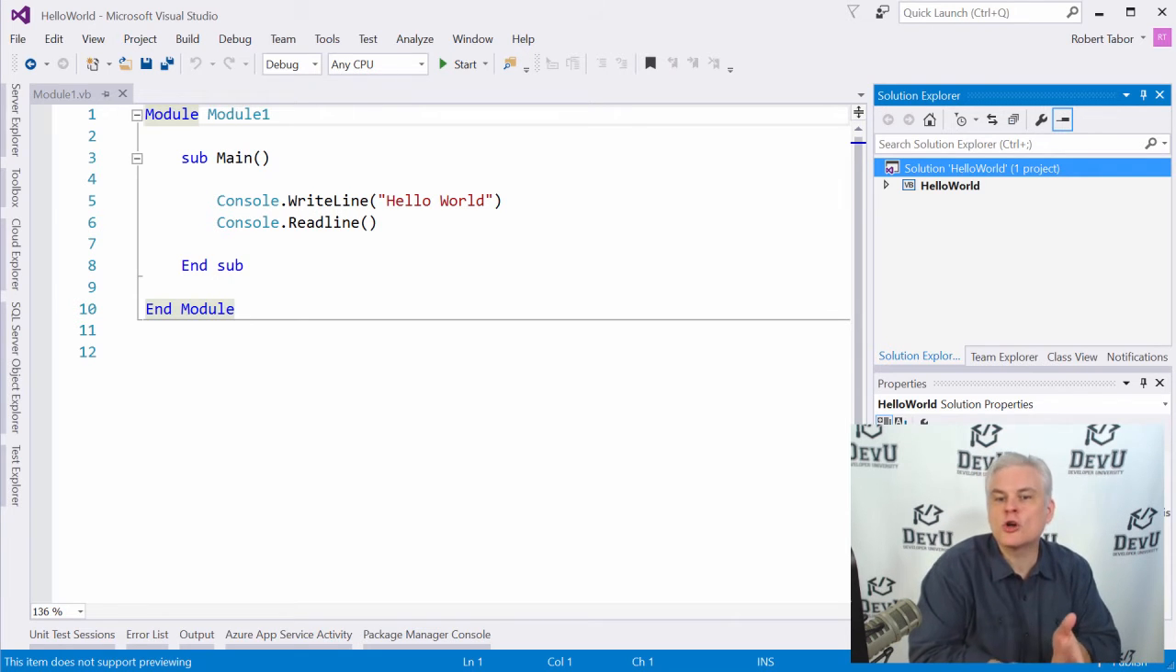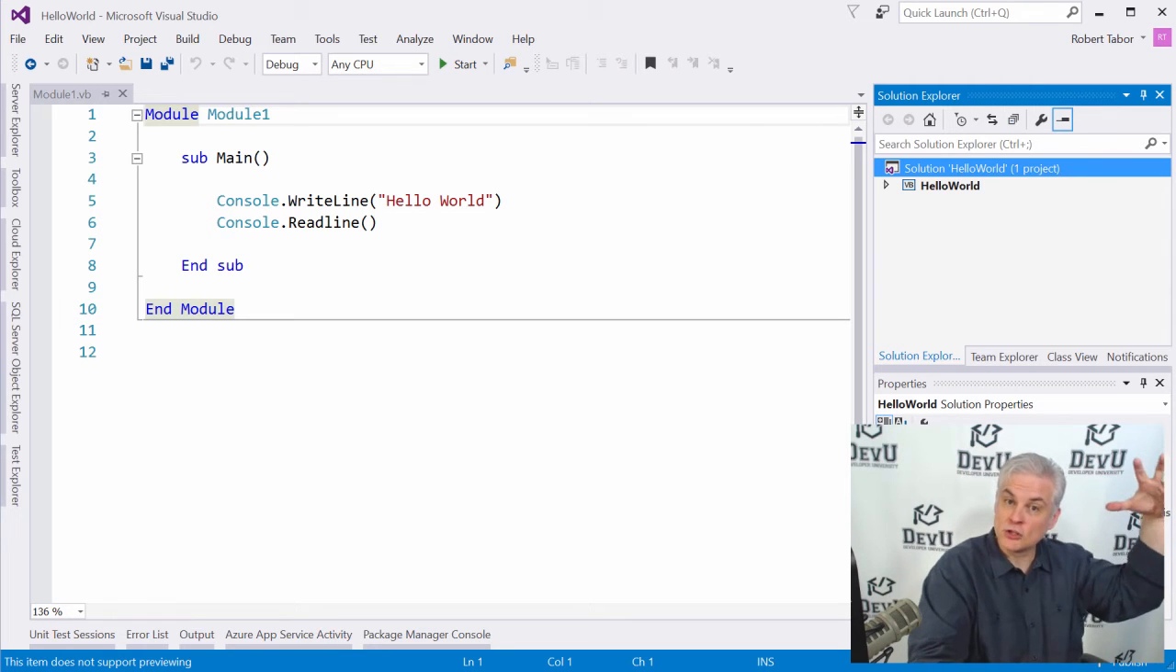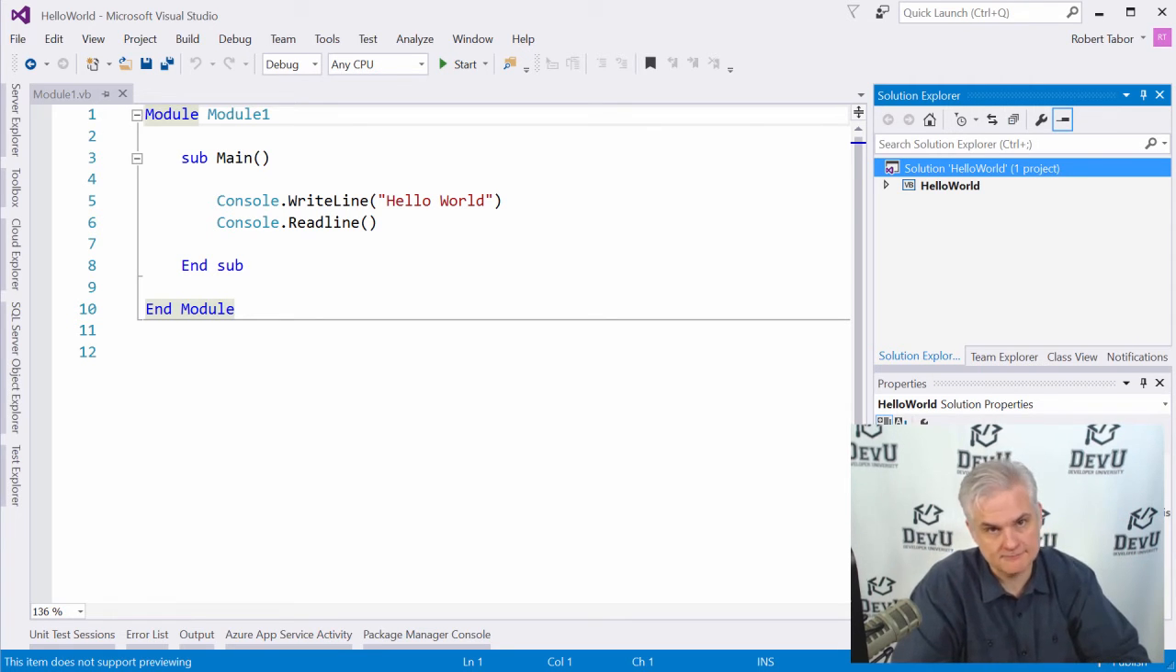a crucial code management strategy to put things in different projects, depending on the functionality and the role of that code inside of the larger software system that you're building. All right. Again, that's a topic for another day.